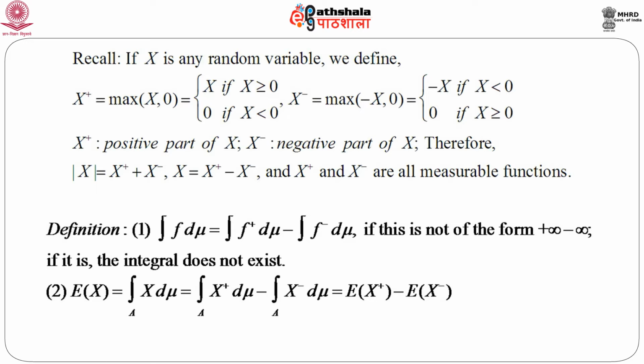Now, this f is a general measurable function. Now, we know that x, that is a random variable, is also a measurable function defined on a probability space. So, expectation of x we can define as integral of x d mu over a, which is integral over a x plus d mu minus integral over a x minus d mu, which we denote by expectation of x plus minus expectation of x minus.